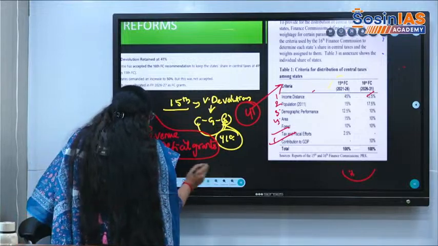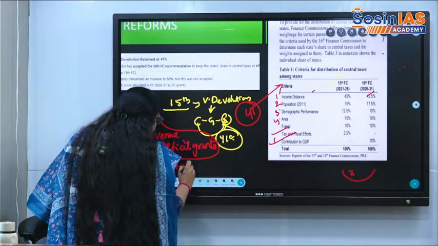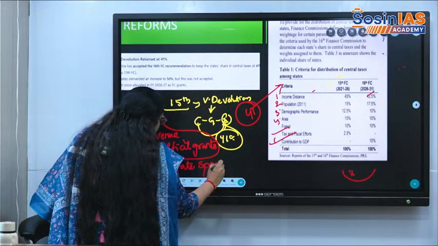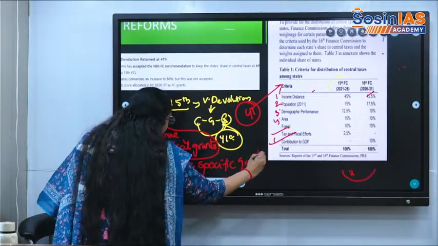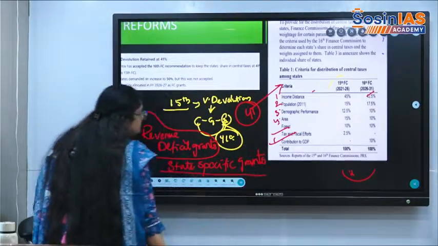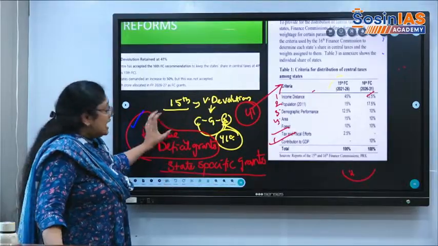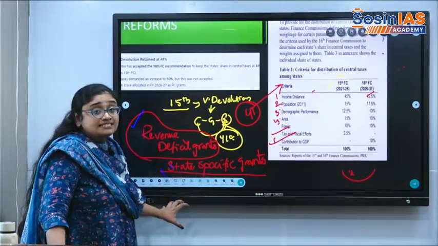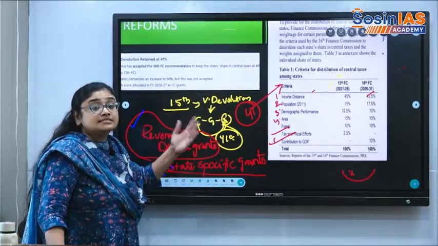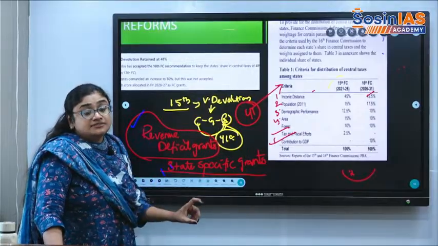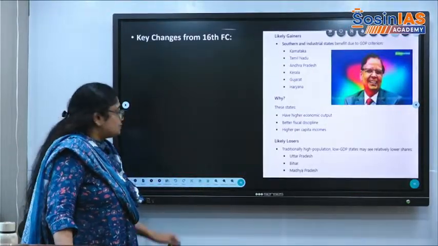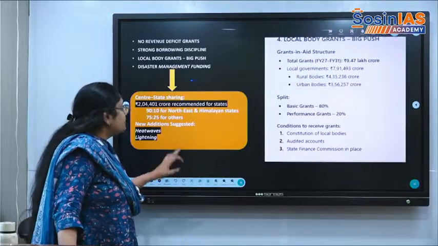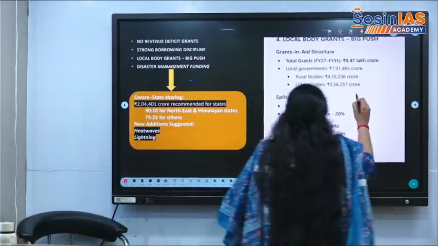Then there used to be state specific grants also. State specific grants, sector specific grants, all these are the different types of grants that were removed by the 16th Finance Commission. The 16th Finance Commission will only give two types of grants. What are the grants? One is performance grants and the other is basic grants.